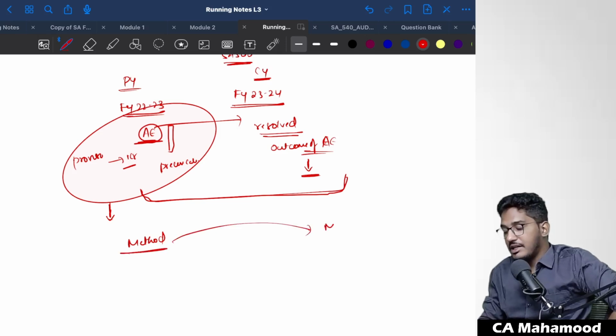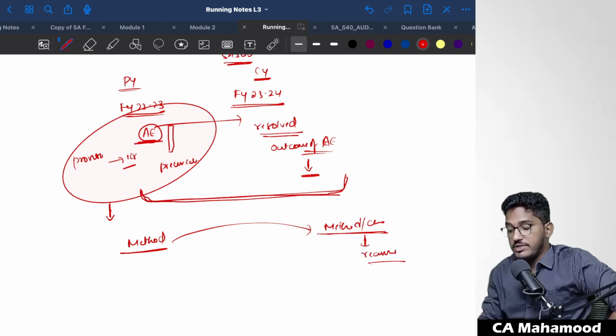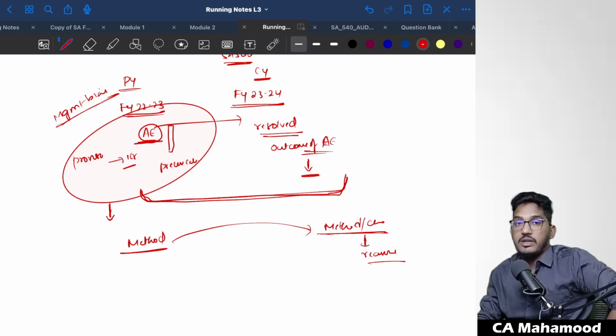Now I will check whether the same method is used in the current year, or whether any change in the method has happened. If there is a change, I will try to understand the reasons why the management changed that method. And one more thing: by comparing last year's accounting estimate and its outcome in the current year, you can also come to know whether management made any bias in the selection of the accounting estimate last year. If yes, you can ask the management to eliminate that bias and do the proper calculation of the accounting estimate in the current year.